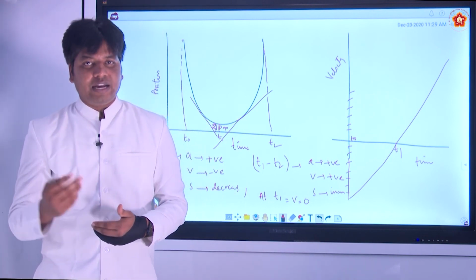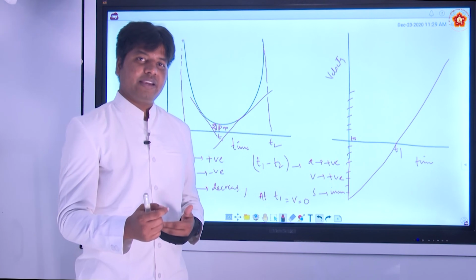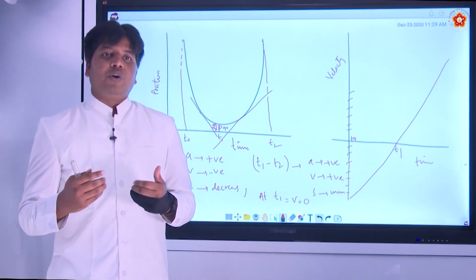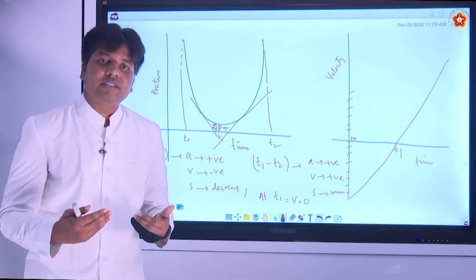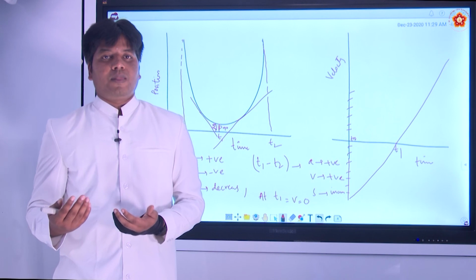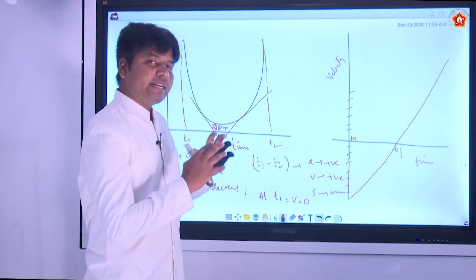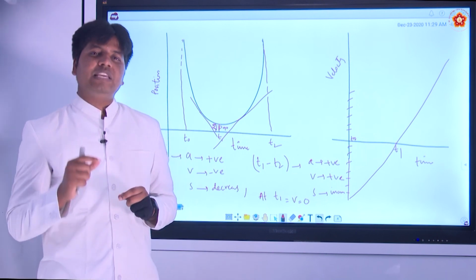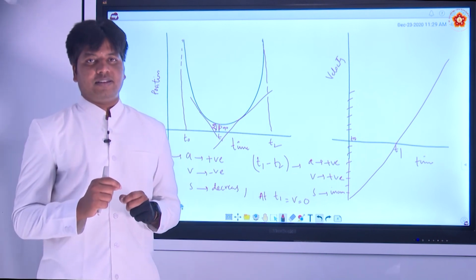Now we have to define how the motion is changing, that means what equations govern the motion. So using these parameters, let us derive some equations of motion in the next session. That will be an even more interesting and thrilling session.